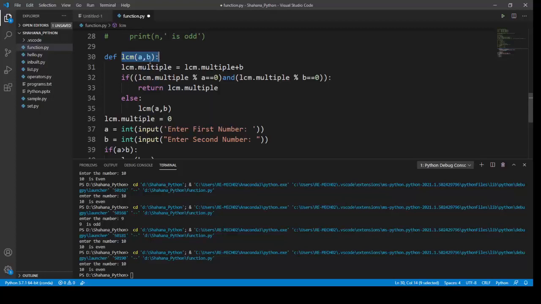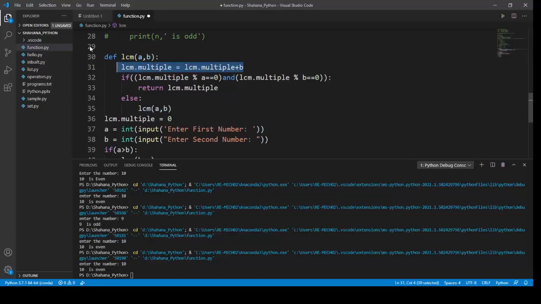In the first line, I'm reassigning LCM dot multiple to the value of LCM dot multiple plus b. This value will be assigned to LCM dot multiple at first. In the next line, I'm checking if LCM dot multiple mod a is equal to 0 and LCM dot multiple mod b is equal to 0. If this condition is satisfied, I will return LCM dot multiple, which is nothing but this value. Or else the function is called once again, and once again the value of b is added to it.